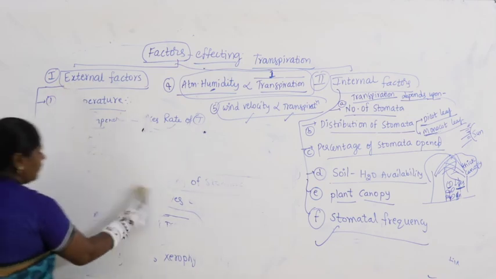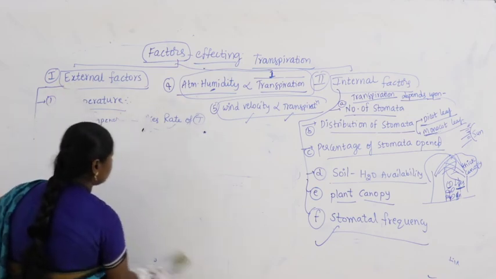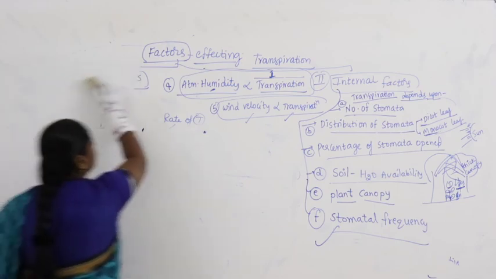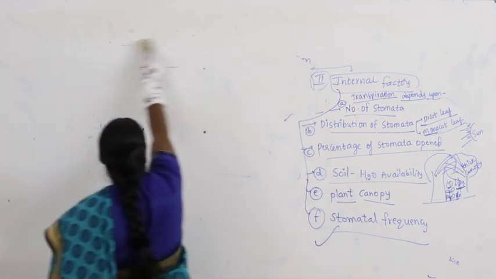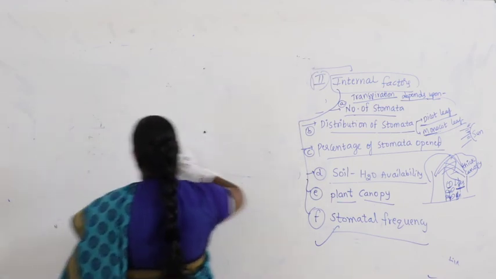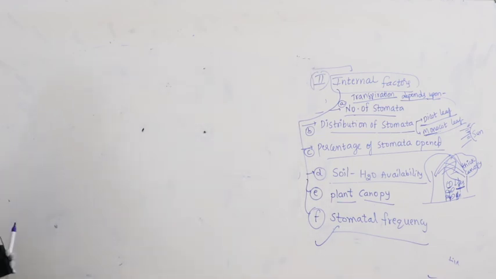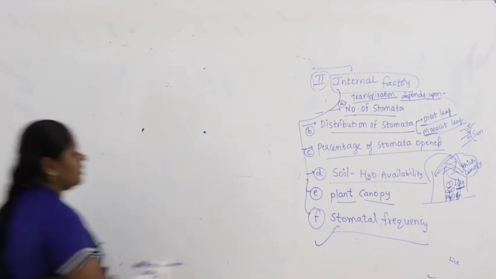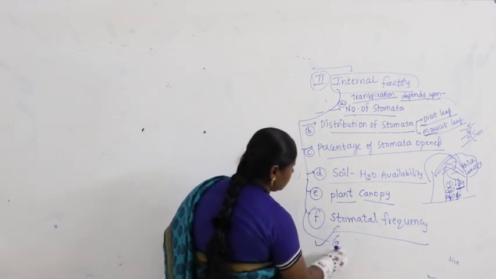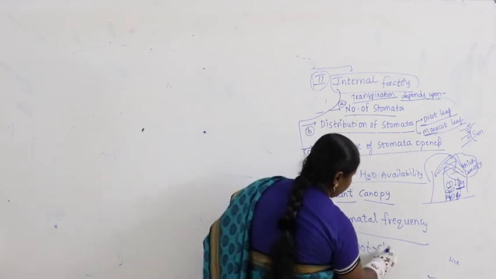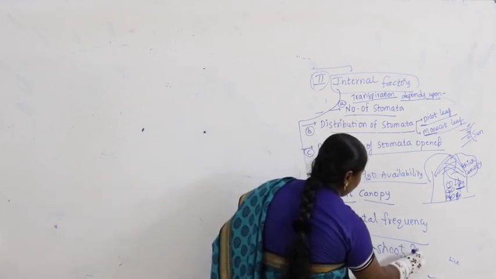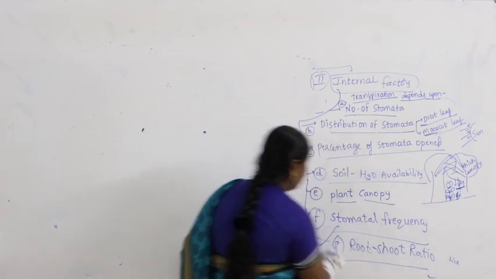Apart from stomatal frequency, we also have root shoot ratio. If we discuss both, we can complete the factors, especially internal factors. So, what are the two things we have to continue our discussion with? Let us take the other one, root shoot ratio. What is the other one? Root shoot ratio. So let us take